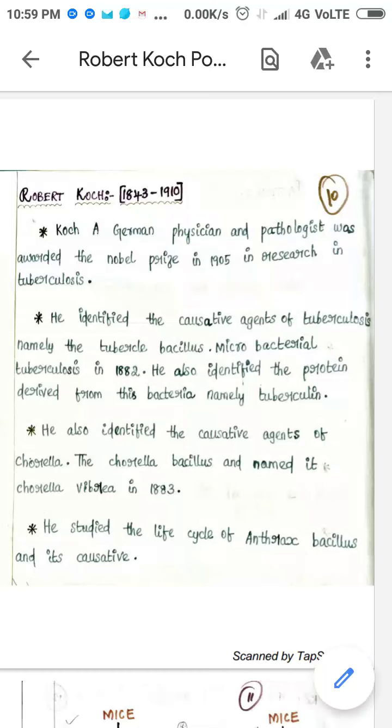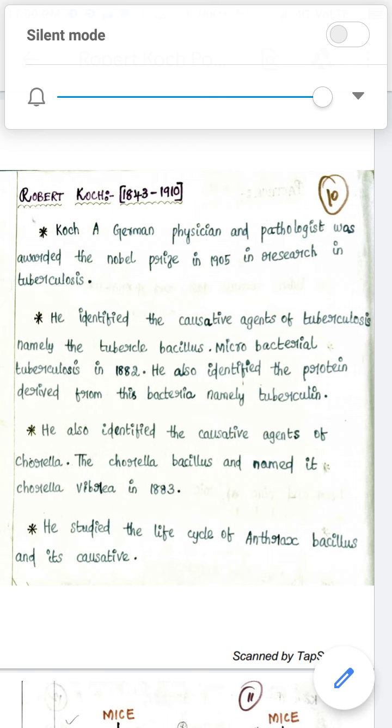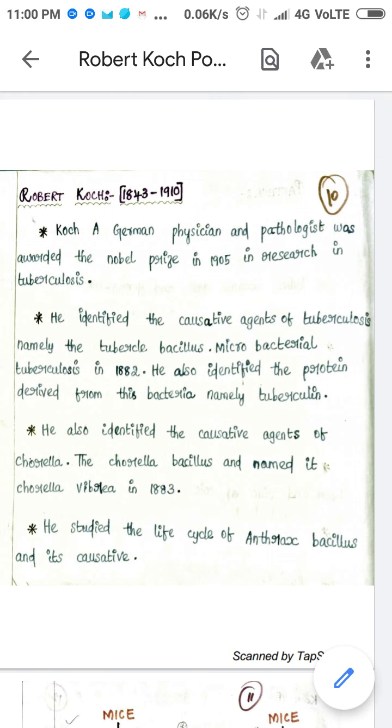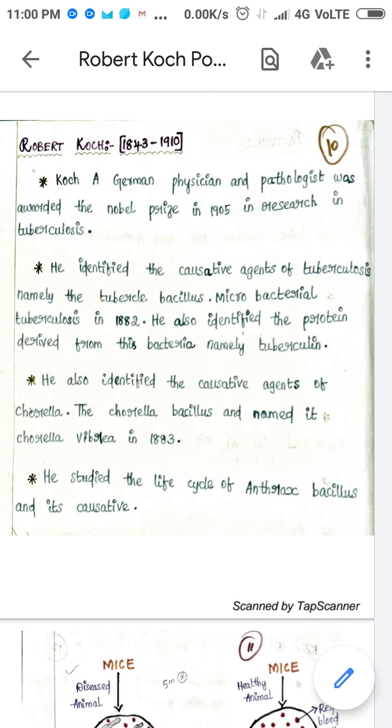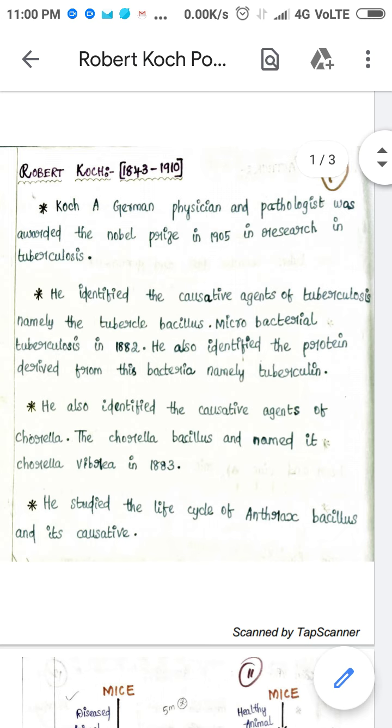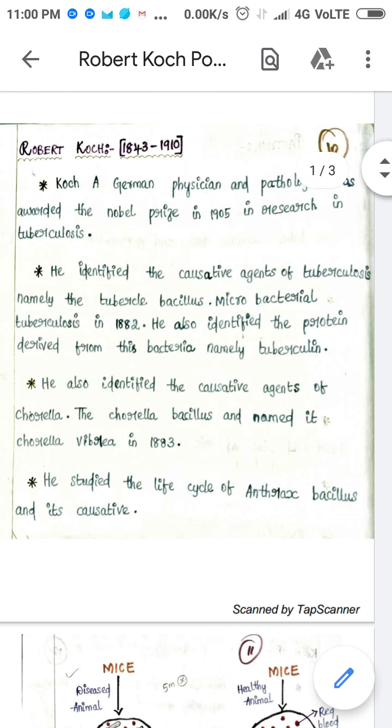So hello everyone. Today we will discuss the Robert Koch postulates. It's a very important question for your semester exam. They will ask you in either 5 marks or 10 marks. So you will be asked to write about Robert Koch postulates, or they might ask you what is the contribution of Robert Koch.